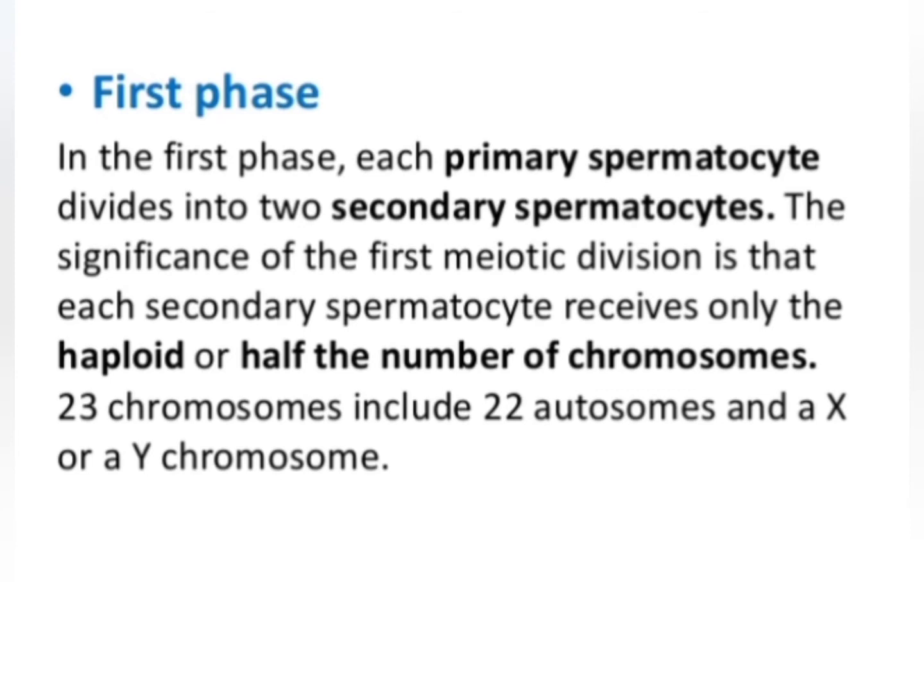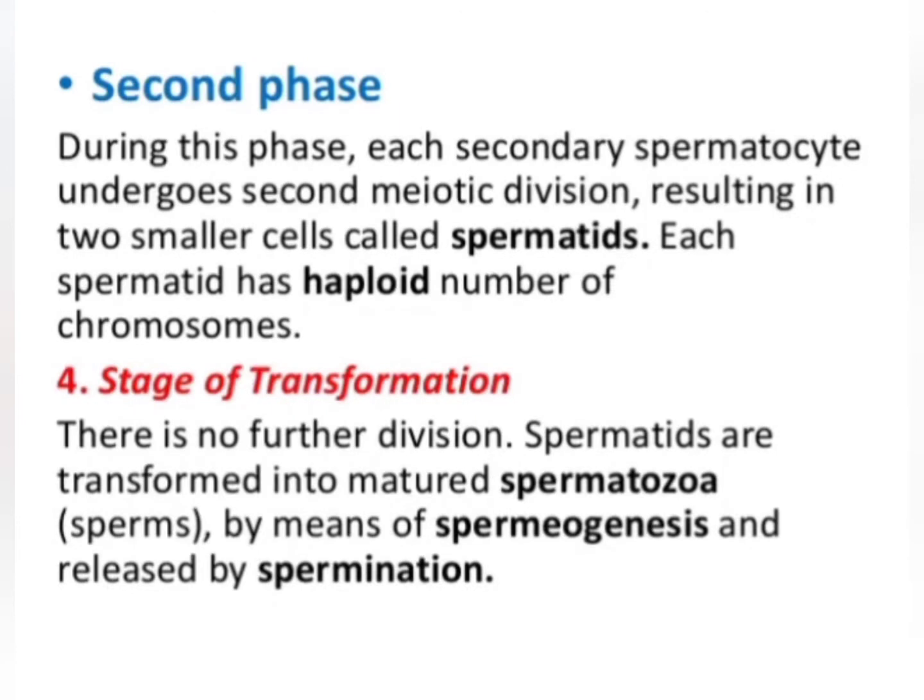So during the first phase, primary spermatocytes divide meiotically and form secondary spermatocytes, and these secondary spermatocytes will be haploid, having half the number of chromosomes, that is only 23 chromosomes. It will not be 23 pairs, it will be only 23 chromosomes. Second phase. During the second phase, each secondary spermatocyte undergoes the second meiotic division, by which it forms two smaller cells called spermatids. And each spermatid has a haploid number of chromosomes.